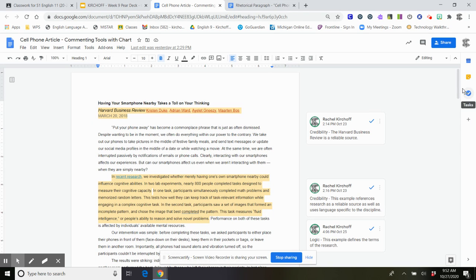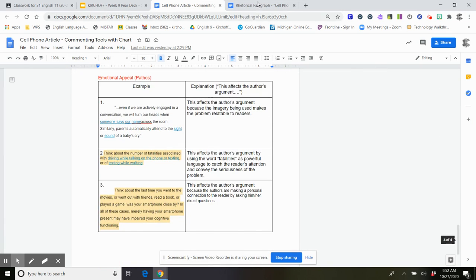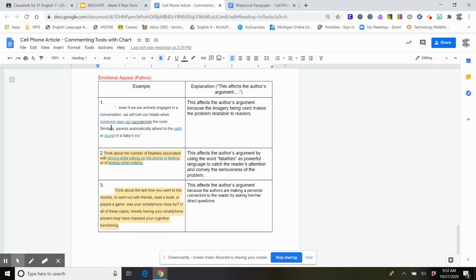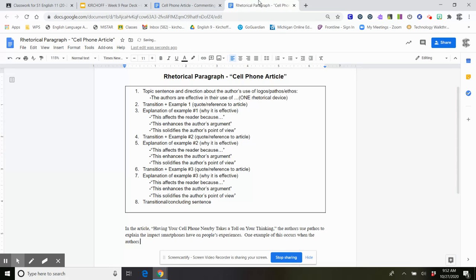We have 4 authors. So that's why I'm using the plural here. So one example of this occurs when the authors, and then I'm going to look at my chart here. So I'm just going to kind of work my way down. This is going to be my first example. In this explanation, I talk about imagery. So I think I'm going to use that in my sentence here.